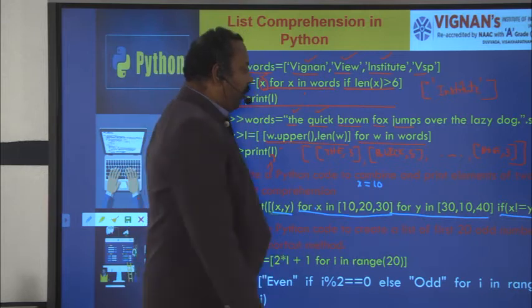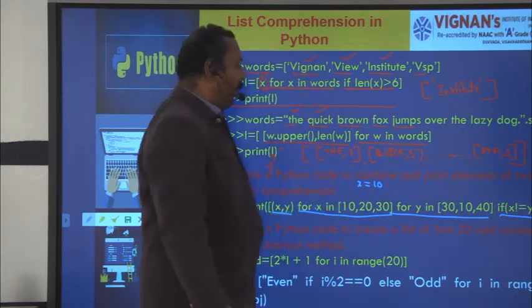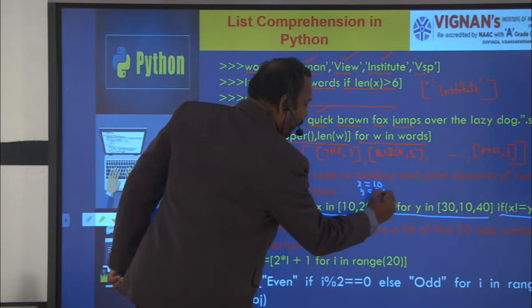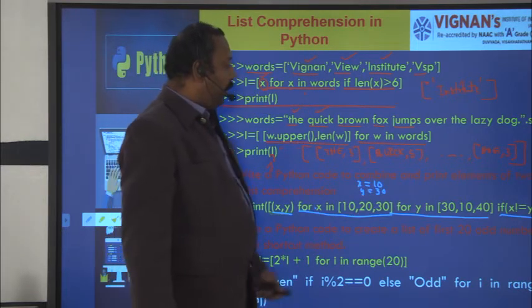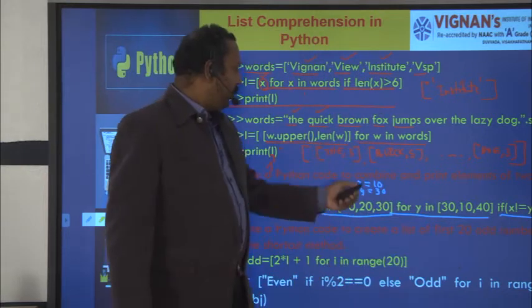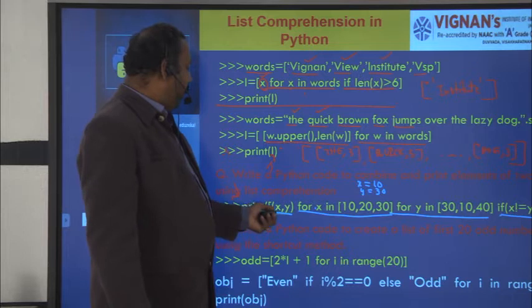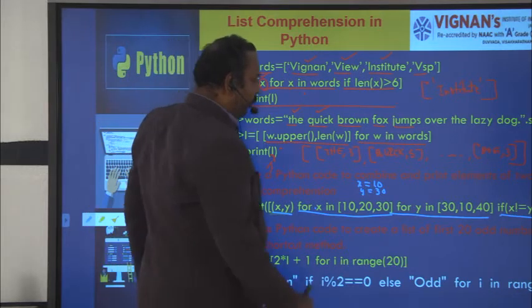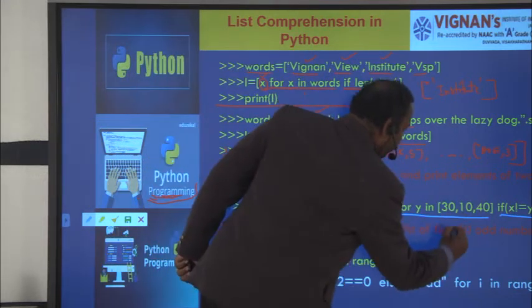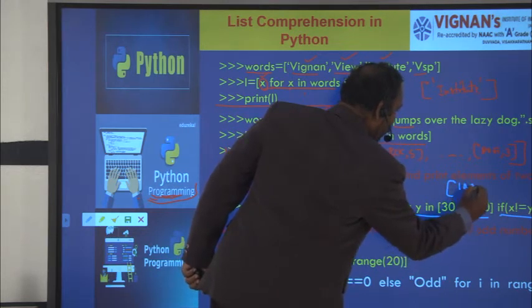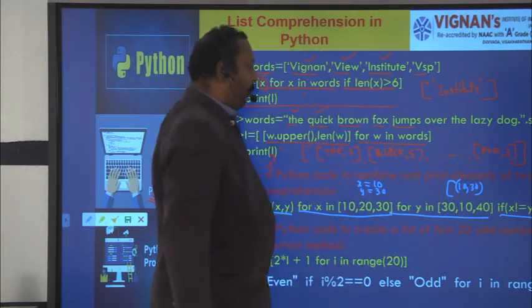That means we are using two for loops. For x in 10, 20, 30, the first value is assigned to x, so x gets value 10. For y in 30, 10, 40, y gets value 30. If x is not equal to y, 10 is not equal to 30, the condition is true. So the output expression will contain 10 comma 30. The first element is 10 comma 30.